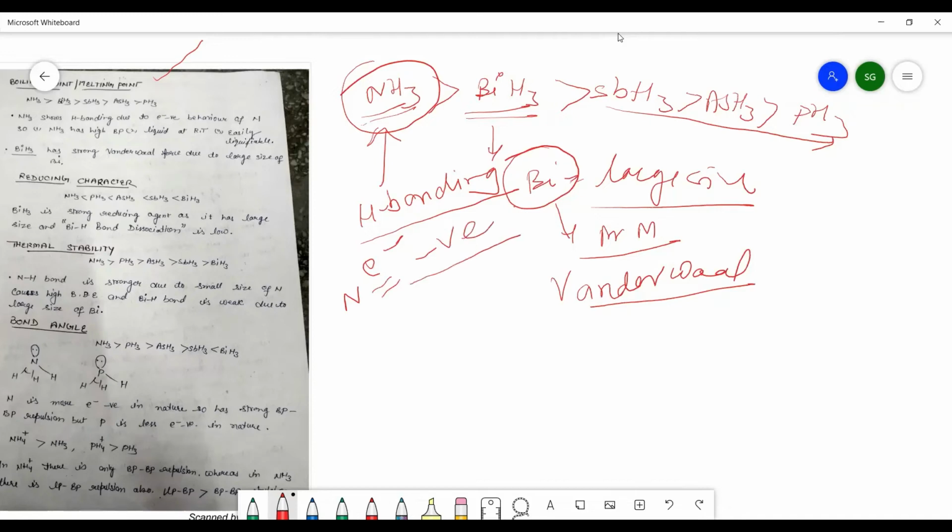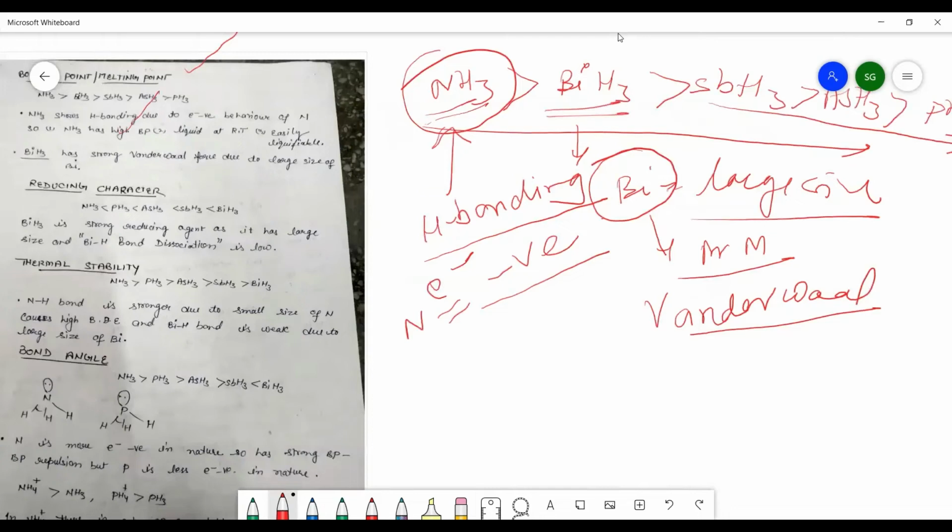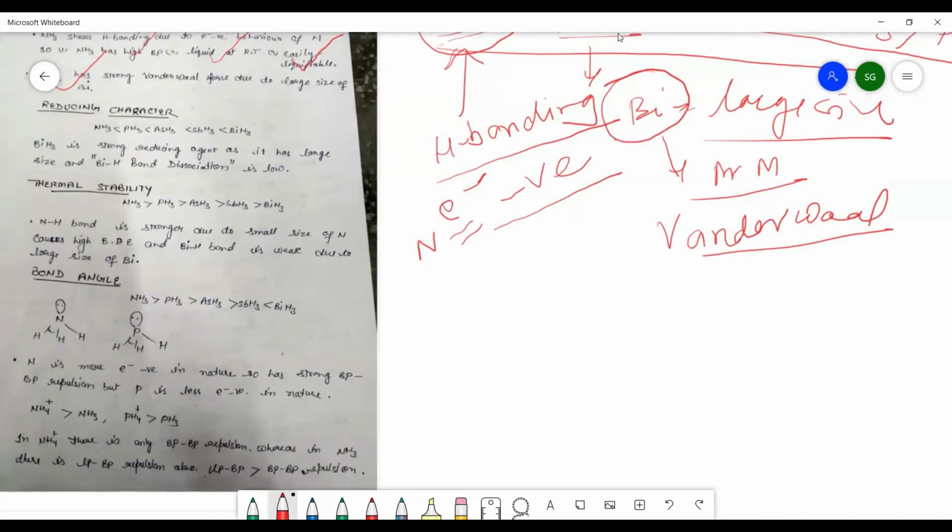So 2 to 3 questions can be asked from each topic. What is the trend in the boiling point or the melting point? Then why does NH3 have the high boiling point? Because of the hydrogen bonding. It can be liquid at room temperature for the same reason. It has a strong intermolecular force of attraction, that is hydrogen bonding. It can be easily liquefiable for the same reason. And BiH3 has the high boiling point or melting point because of the strong van der Waals force of attraction, because Bi has a large size. I think up to this topic, it is clear to all of you.